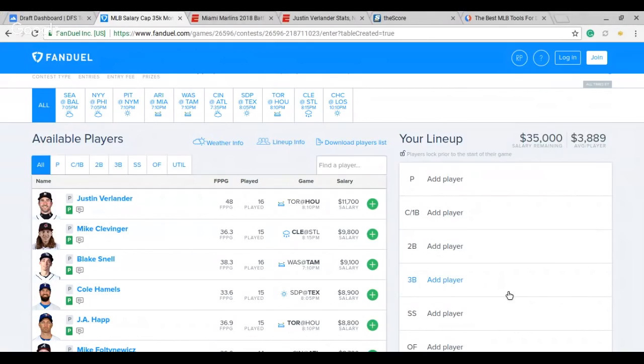So anyway, yeah, like I said, we're going to break down today's slate here. Like I said, hopefully you guys been doing good.